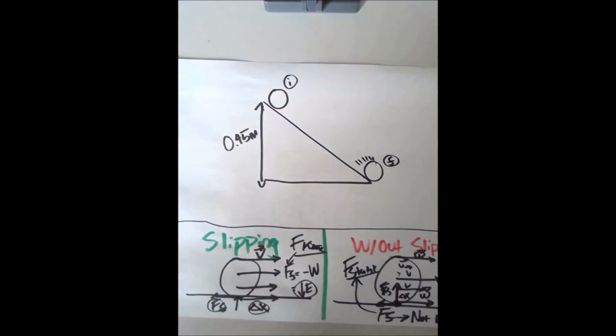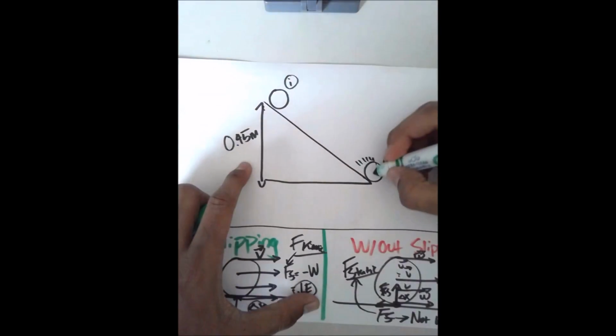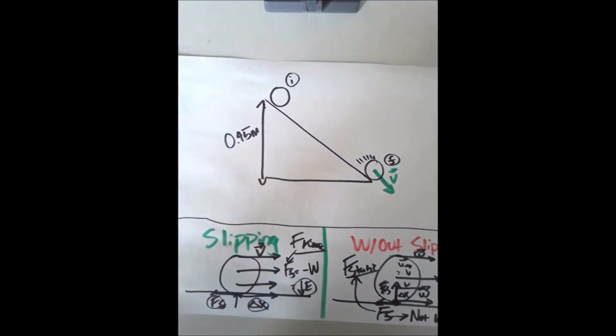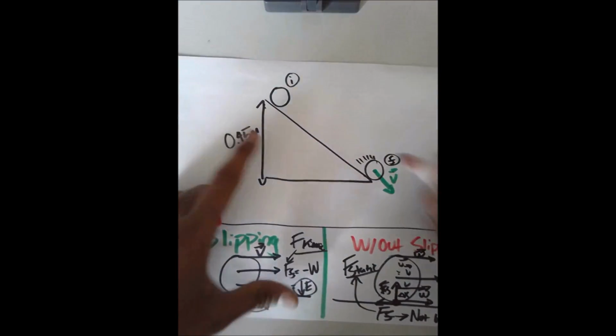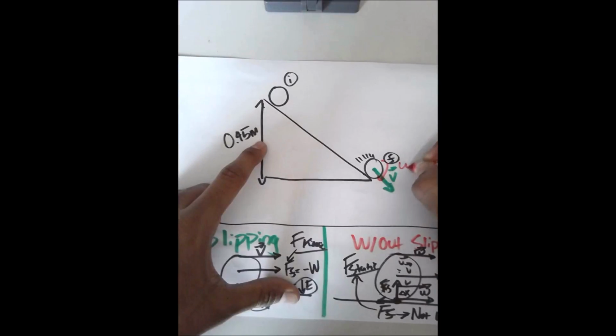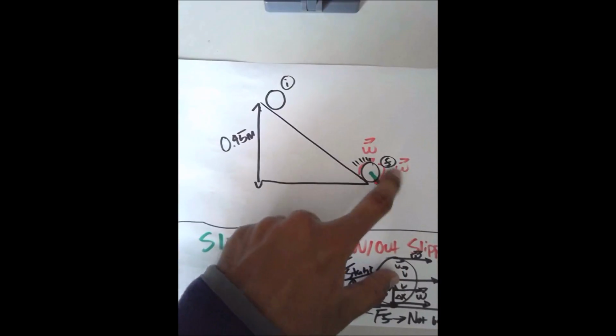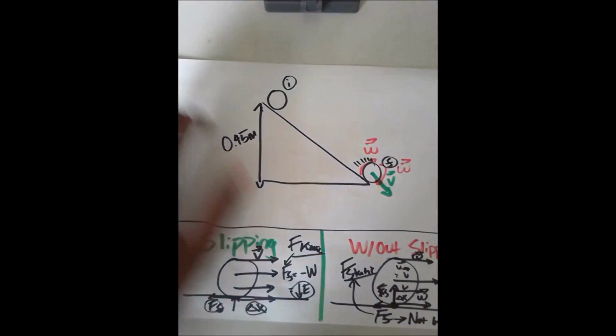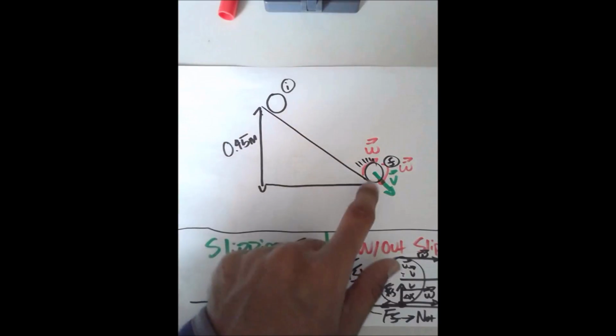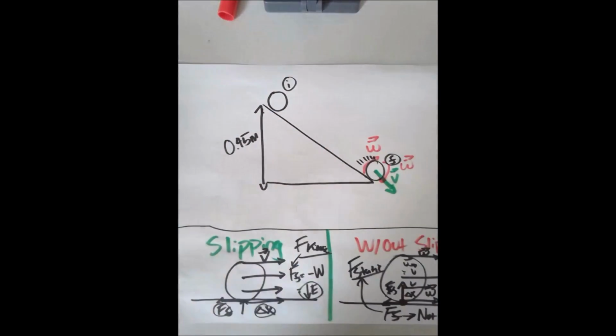And we know at the end, because it's rolling without slipping, not only does it have some translational velocity, but it also has angular velocity. And so we have to consider both translational and angular velocity at the end. Now, the question is, how fast is it going to be going linearly? It's asking me about the linear velocity.